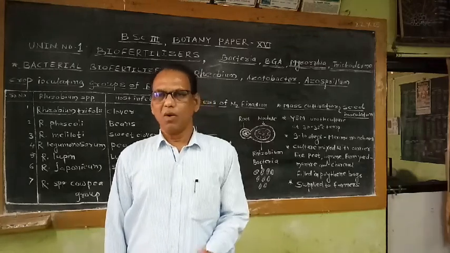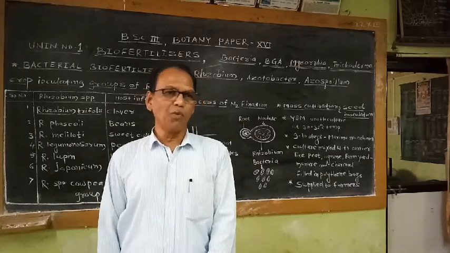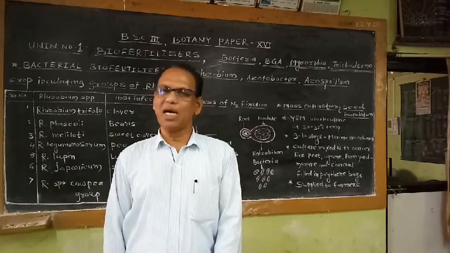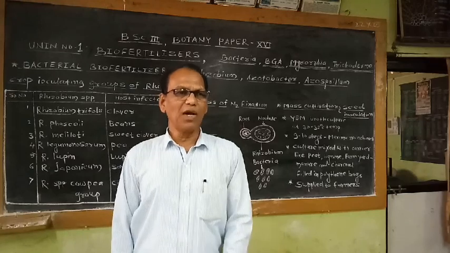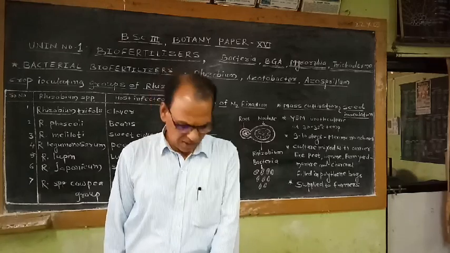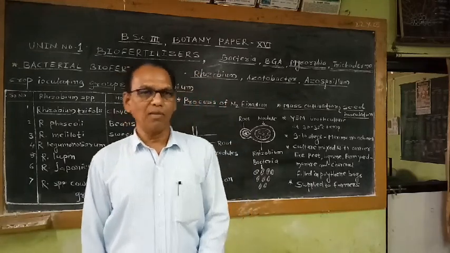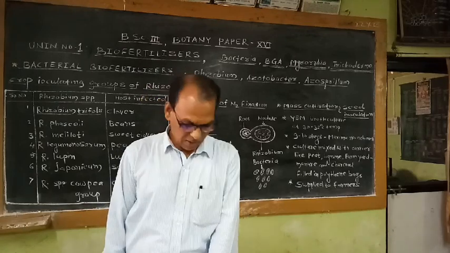Of all the macronutrients, nitrogen is one of the most important, needed by the plant in larger quantity. As far as soil fertility is concerned, the nitrogen content in the soil must be more. Then this soil is commonly called fertile soil.